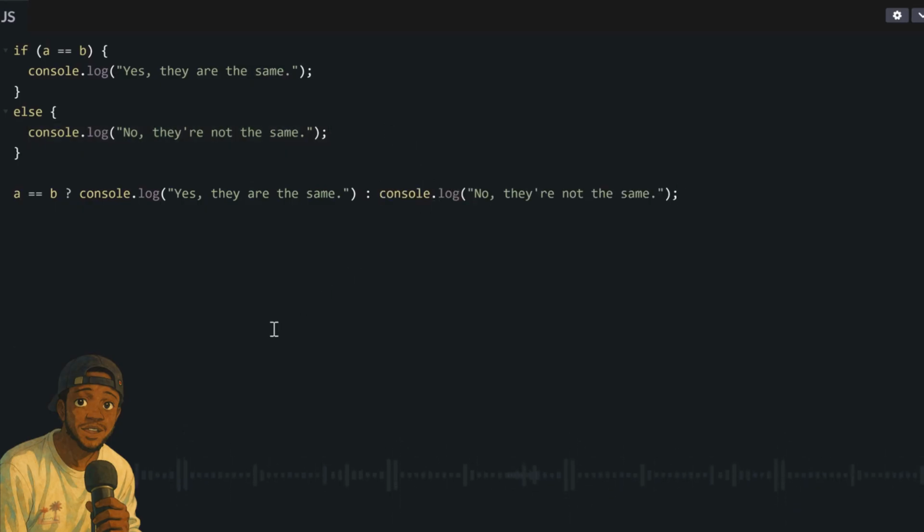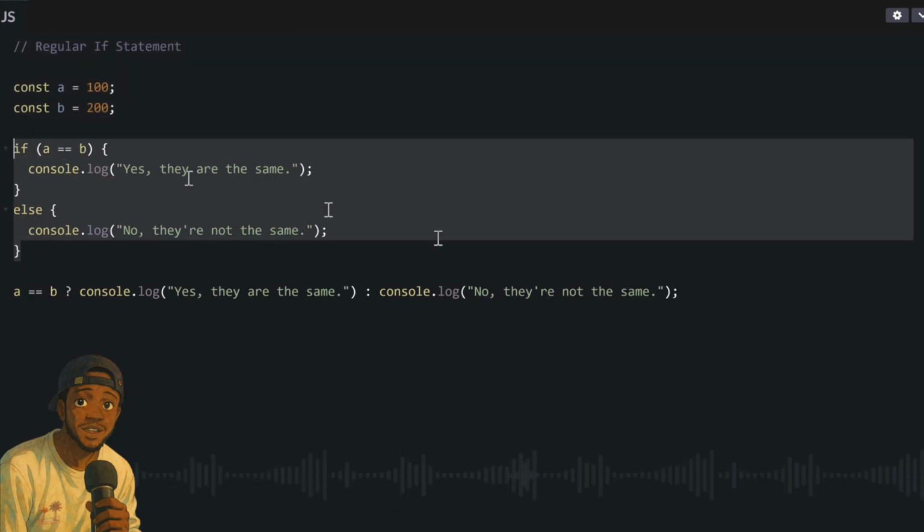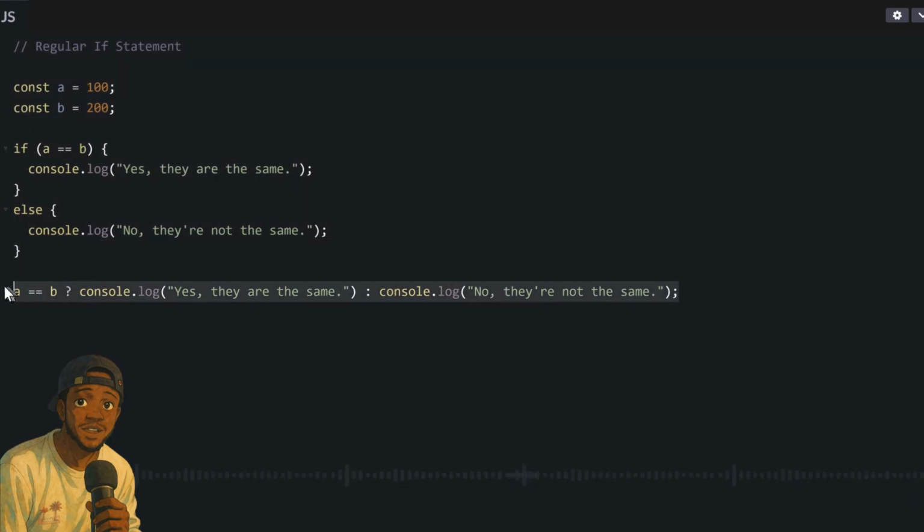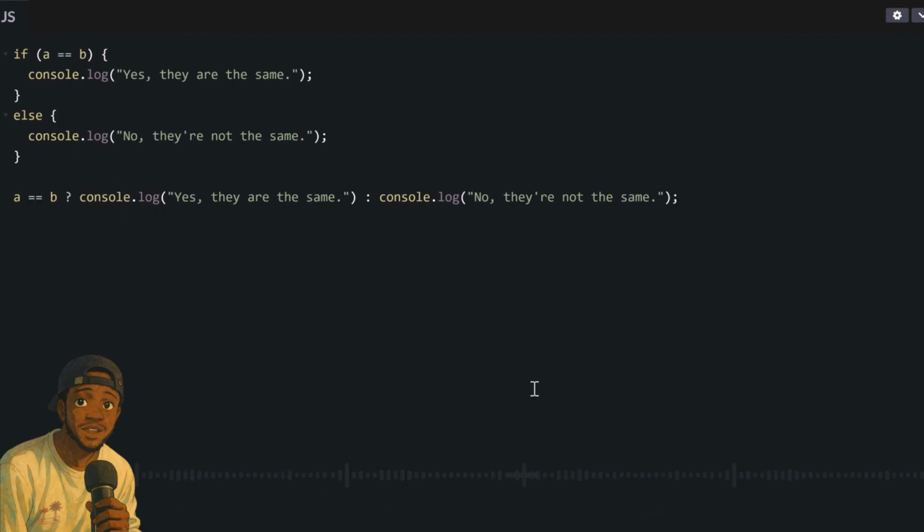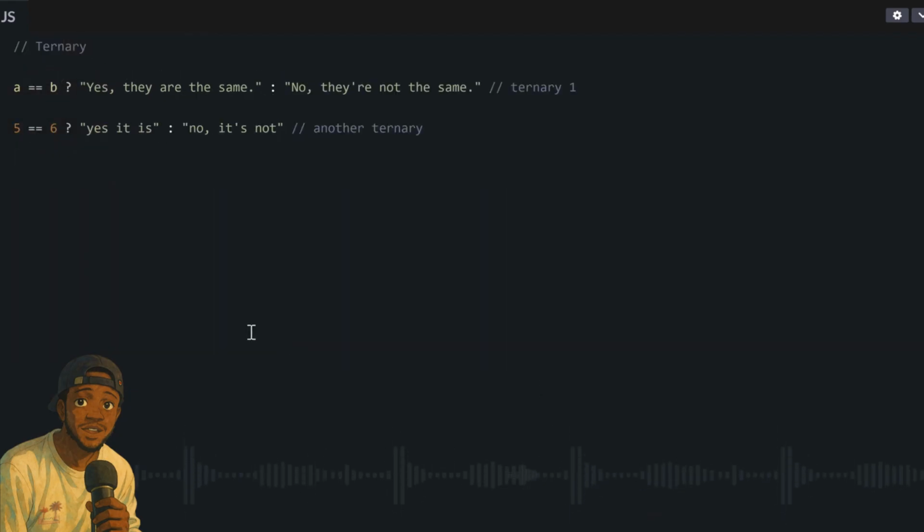So this long if statement we read up here is basically the same thing as this ternary operator we will use here. These are some other examples. You see that the first thing is the condition you want to check. You just write it normally. Then you write a question mark, and if this condition is true, that is, if this 5 equal to 6 is true, it will do what is after this first question mark.